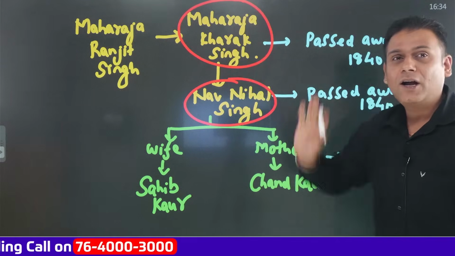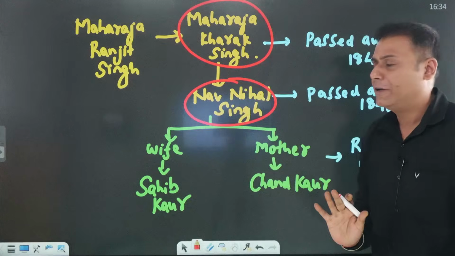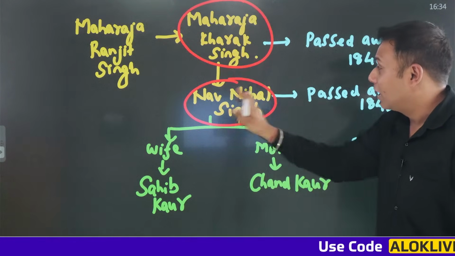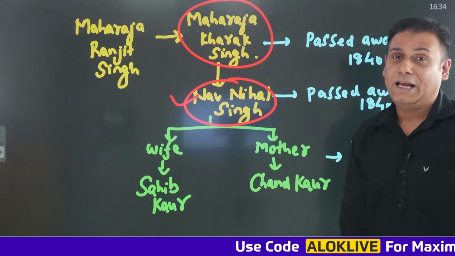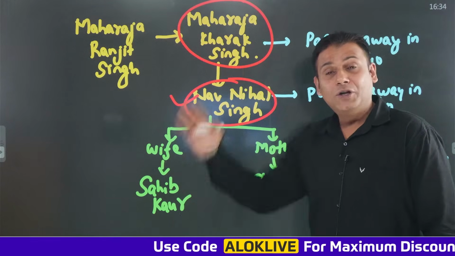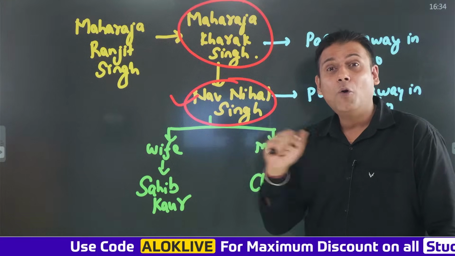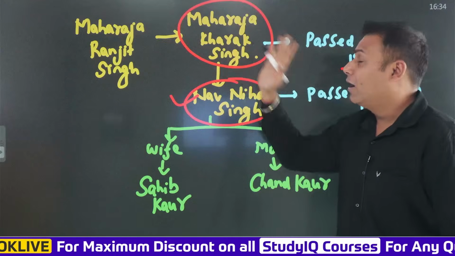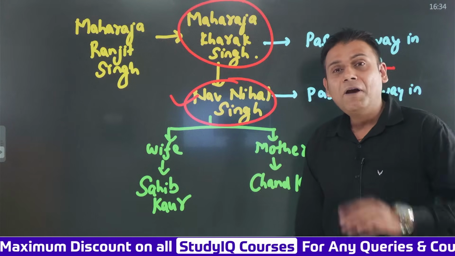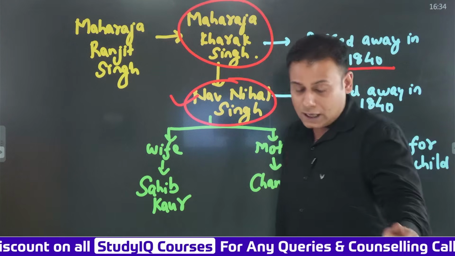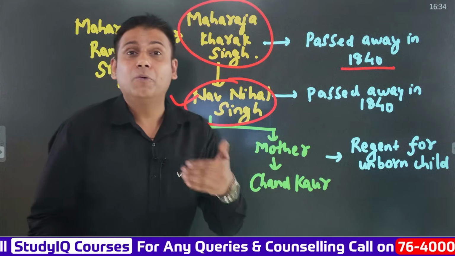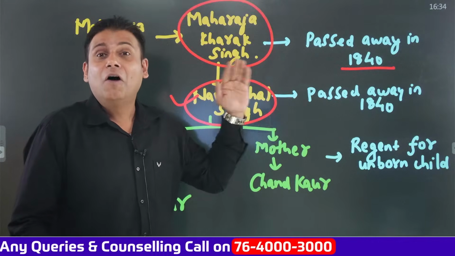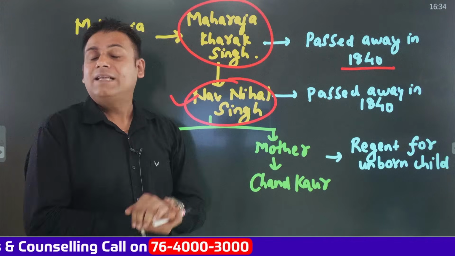So, Maharaja Khadak Singh was hardly interested in the administration. So, the entire administration was now taken care of by the son of Maharaja Khadak Singh, whose name was Navnihal Singh, because his father was addicted to alcohol and opium. After some time, in 1840, Maharaja Khadak Singh passed away. And when he passed away, the other Sikh Sardars chose whom? They chose Navnihal Singh as the next Maharaj of the Sikh Empire.